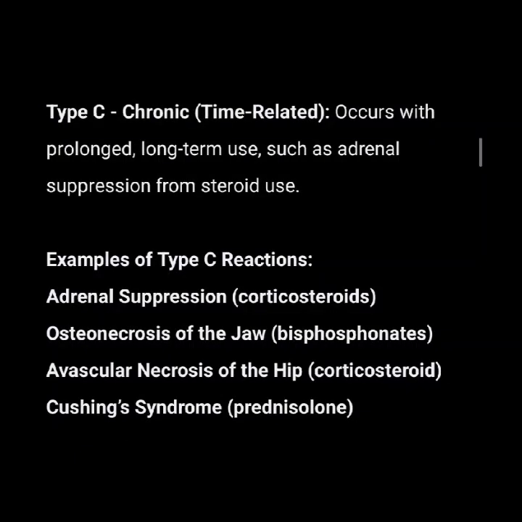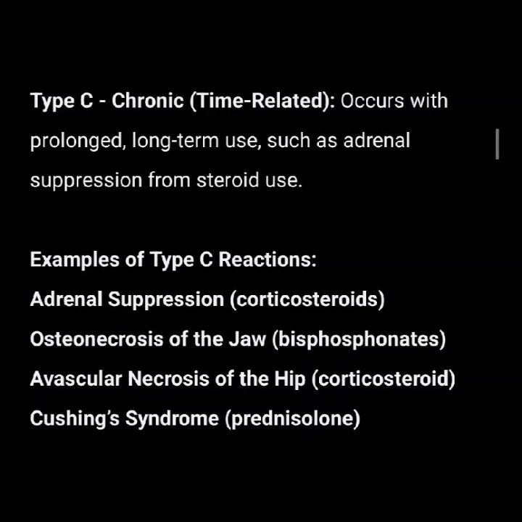Examples of type C reactions include adrenal suppression due to the use of steroids, osteonecrosis of the jaw, avascular necrosis of the hip, Cushing's syndrome. Here, chronic administration of corticosteroids causes suppression of the hypothalamic pituitary adrenal axis, leading to atrophy and insufficiency. Osteonecrosis of the jaw is associated with the long-term use of bisphosphonates. Avascular necrosis of the hip is another consequence of long-term corticosteroid therapy.